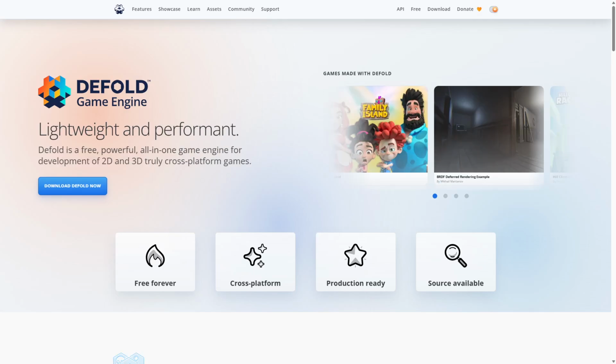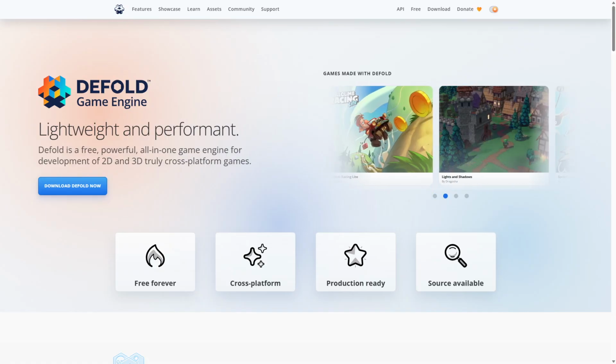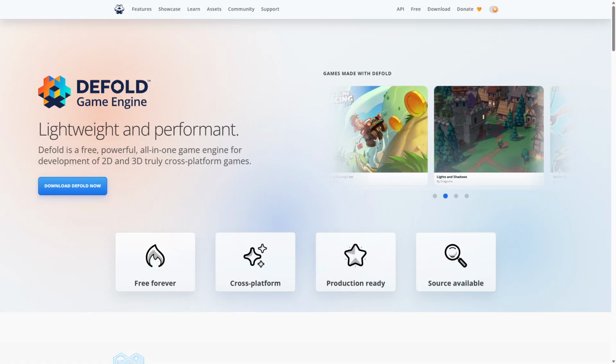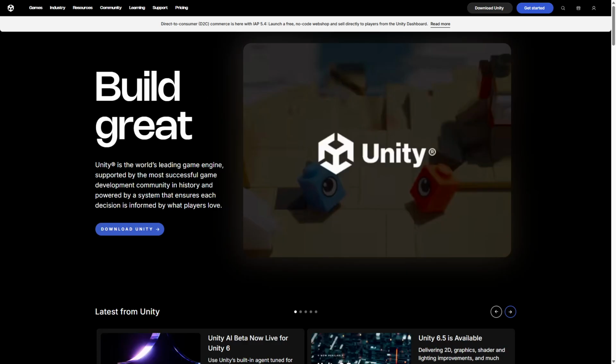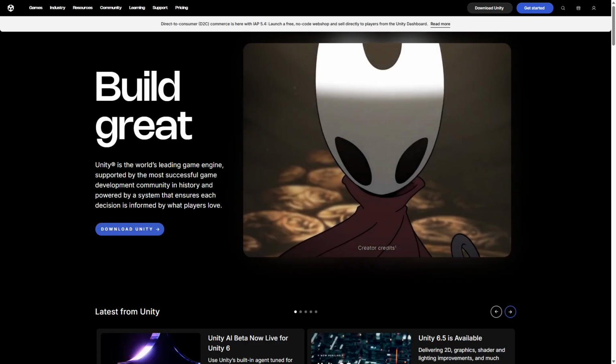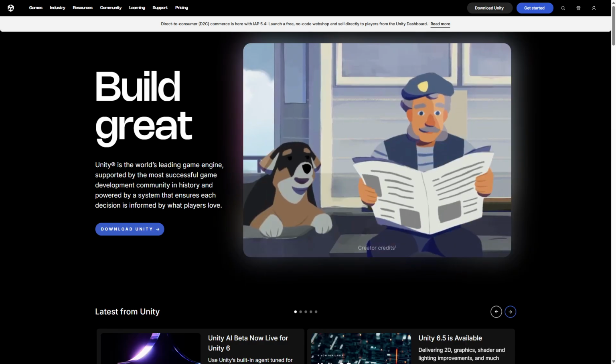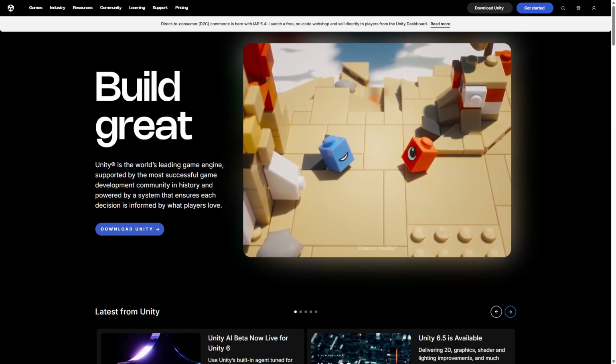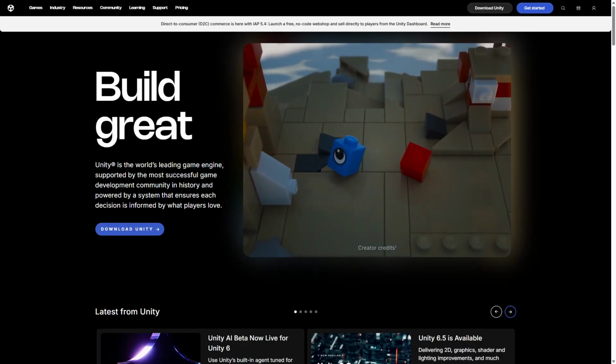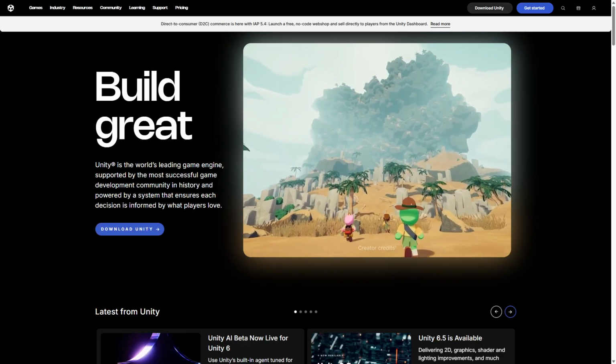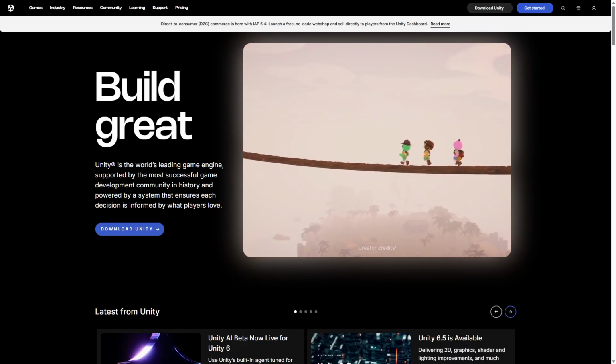Choose Defold if you want a fast, easy-to-use engine for 2D games with efficient performance and a straightforward development process. Opt for Unity when your project demands versatility, 3D support, and access to a vast ecosystem of tools and assets. Unity's scalability and platform coverage make it ideal for developers aiming for complex, high-quality games across multiple devices.